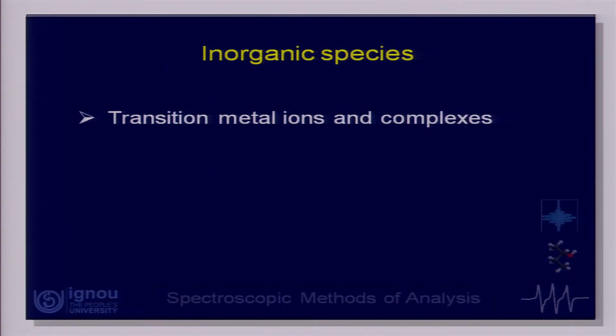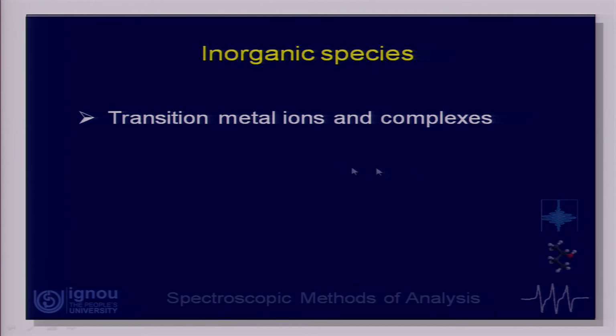Let us move further. We talked so far about organic molecules, what different energy levels are in them, what kind of interactions come in, what the main transitions observed in organic molecules are, and how they are shifted or altered in the presence of the solvent. Okay. Now, let us move on to inorganic species. When we talk about inorganic species, we will talk in terms of three possibilities.